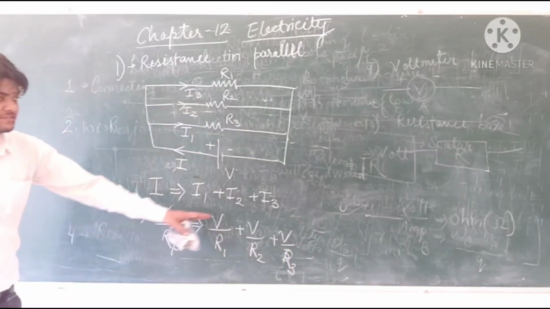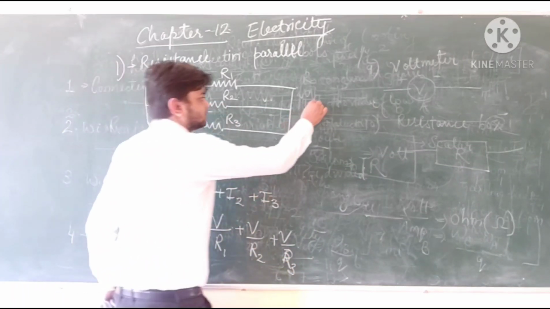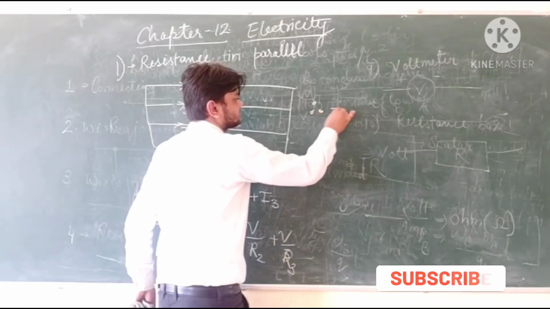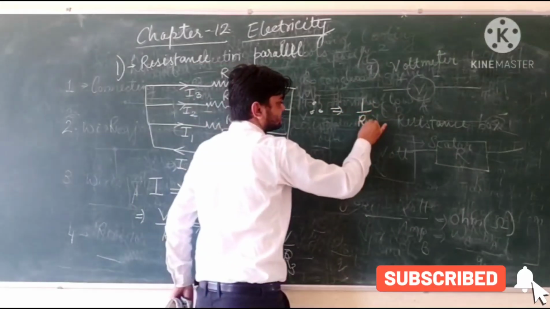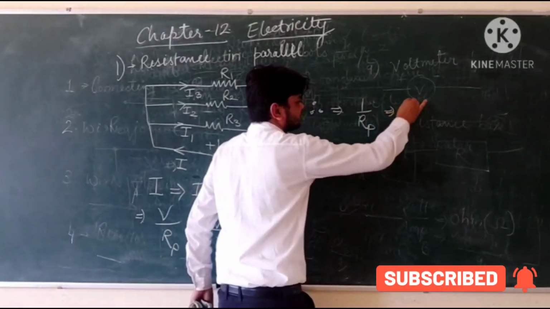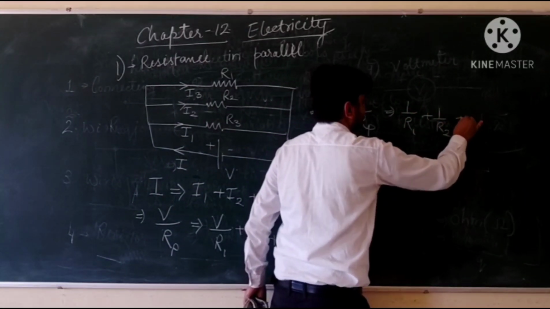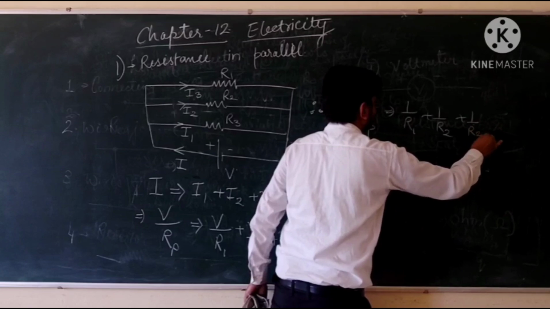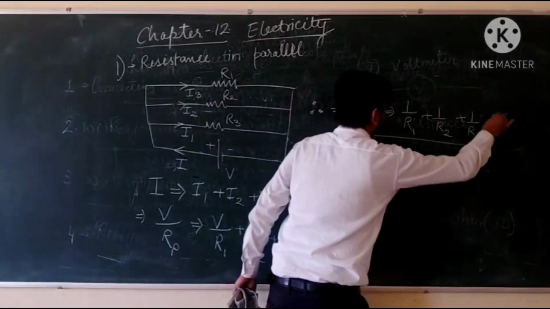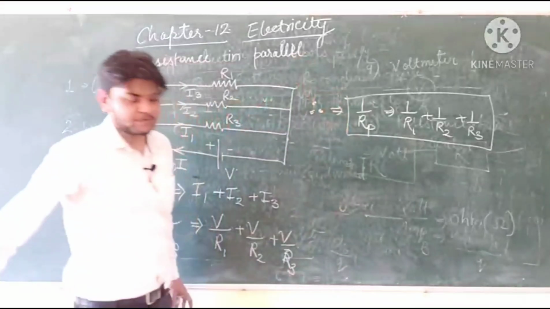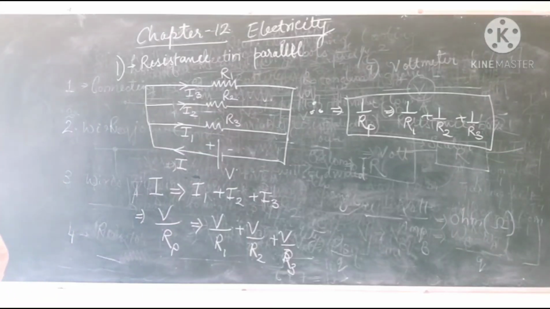Hence, potential is common. Therefore, we will get 1 upon R in parallel is equal to 1 by R1 plus 1 by R2 plus 1 by R3. This is how the parallel combination is used to calculate total resistance in the circuit.